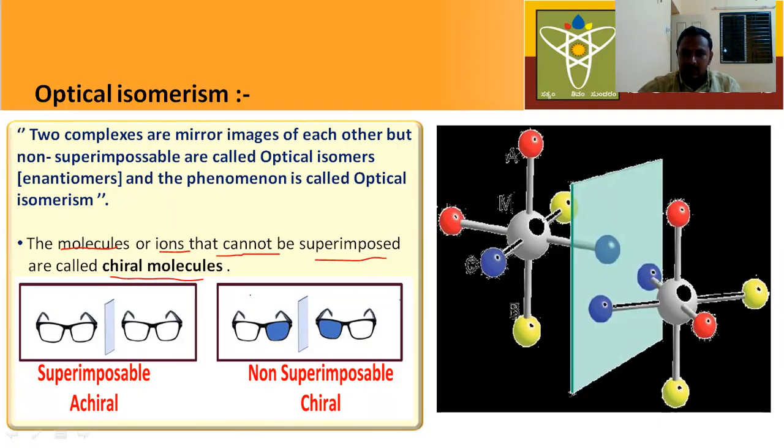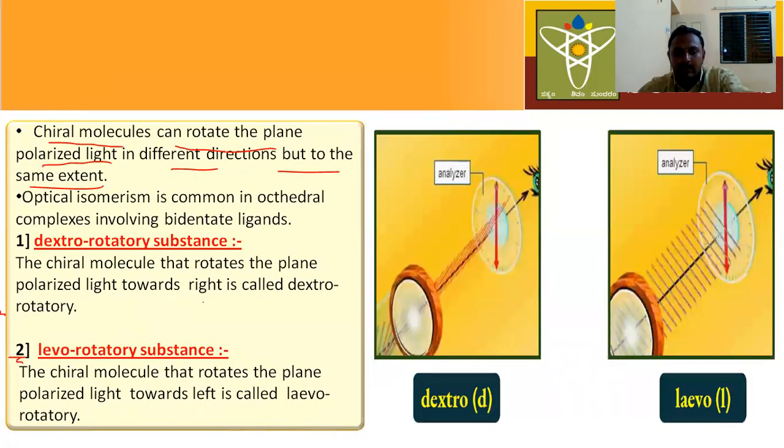These are non-superimposable. Optical isomers are chiral molecules. They can rotate plane polarized light in different directions.